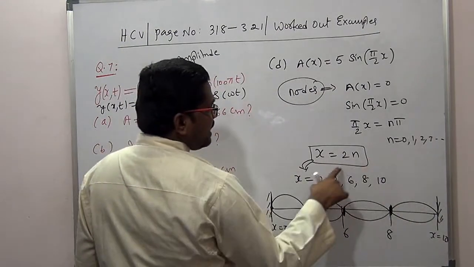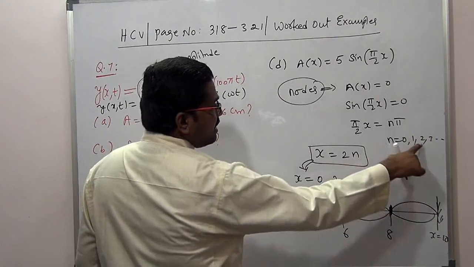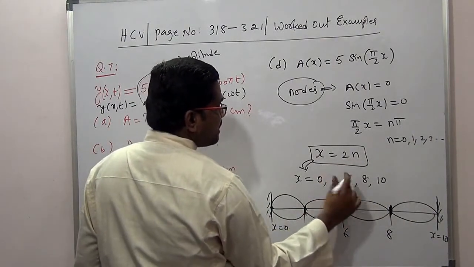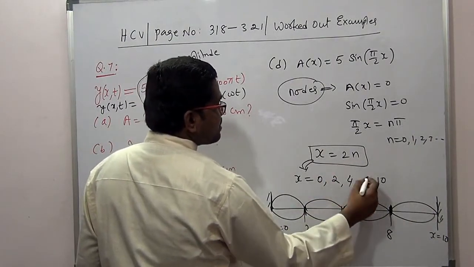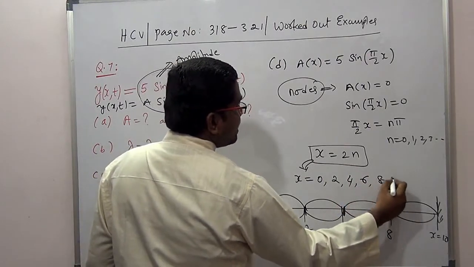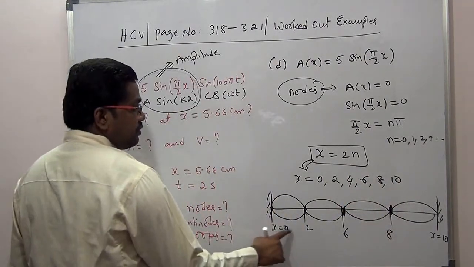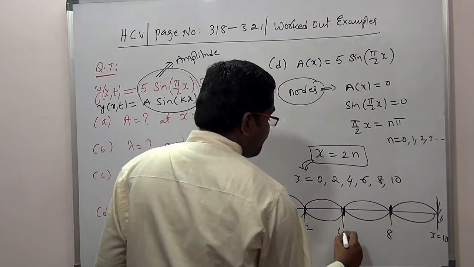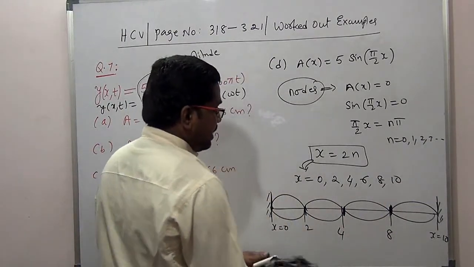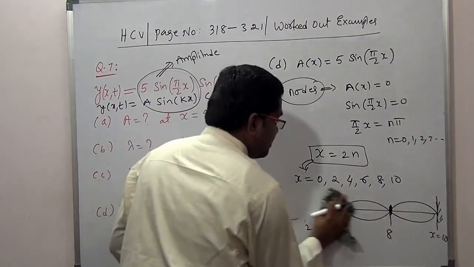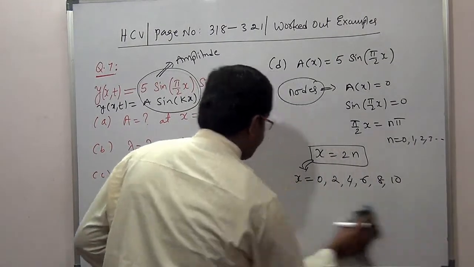So these are the nodes that will be formed. First a node is formed here, then another node here, then another. I forgot here, putting 2 gives 4, putting 3 gives 6, then 8, then 10. So 2, then 4. I'll redraw a bit here, I forgot it.